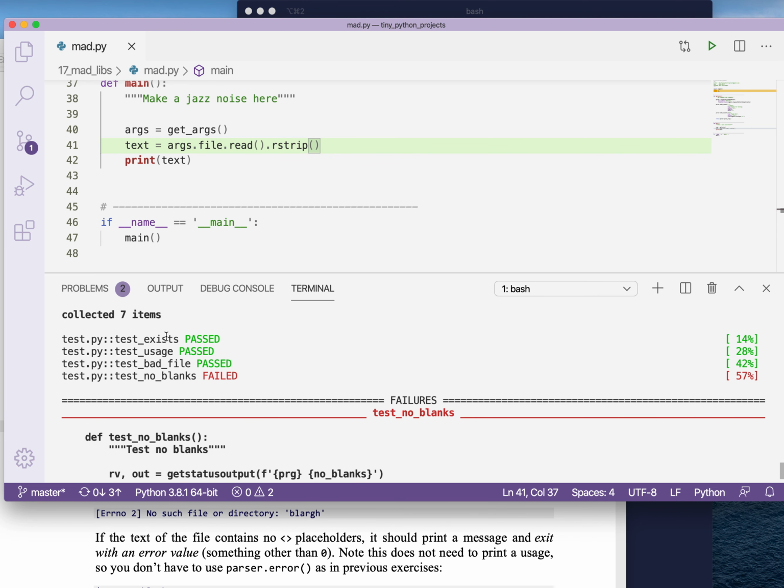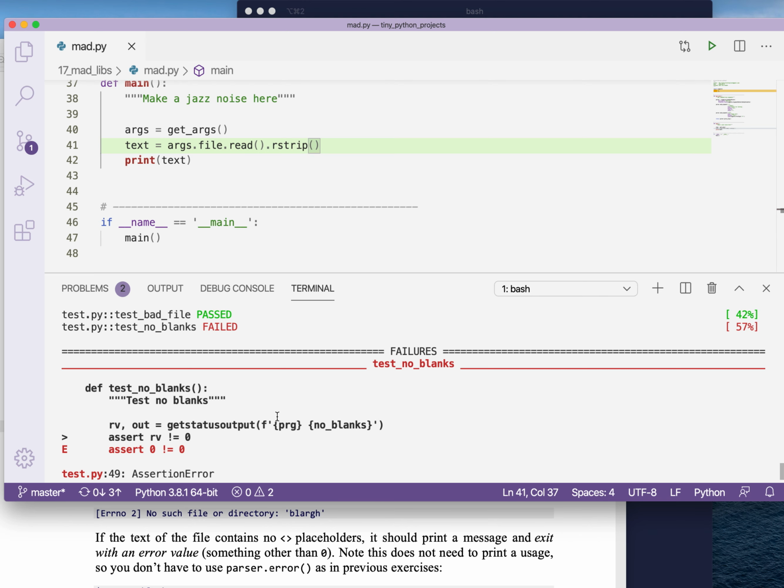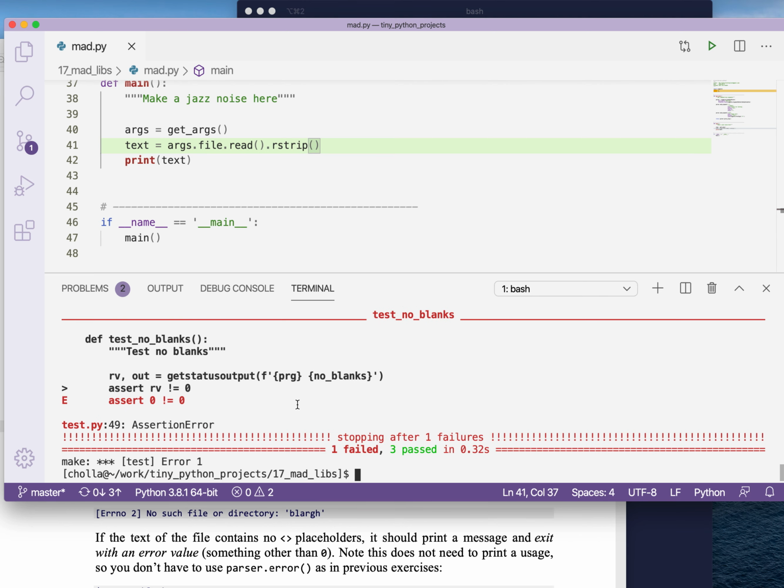We do get past test 3. The program exists. It does print a usage. It does error out on a bad file. All that's great. The first thing that we're given is a file that has no blanks. So for instance, it's running with the file called no blanks.